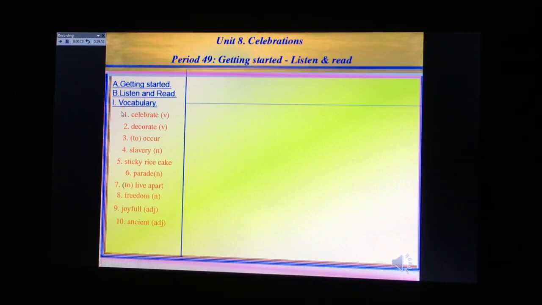In the lesson today, we have studied 10 vocabulary words. Number 1, celebrate. Number 2, decorate. Number 3, occur. Number 4, slavery. Number 5, sticky rice cake. Number 6, parade. Number 7, live apart. Number 8, freedom. Number 9, joyful.